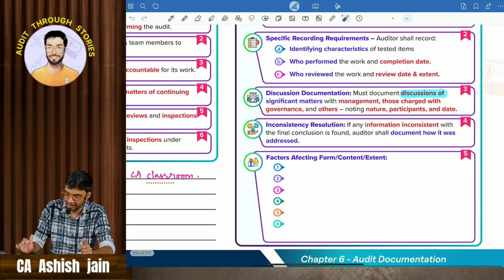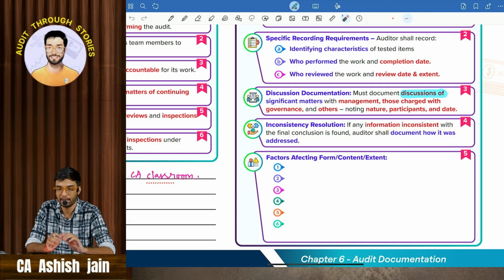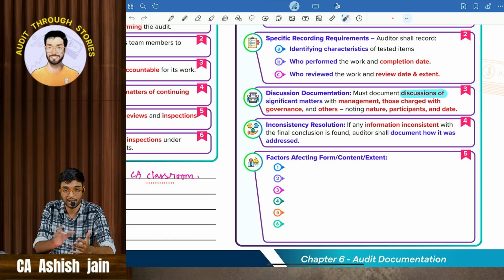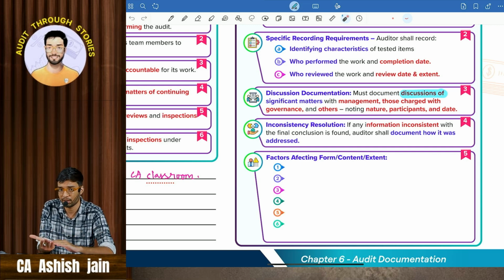Then comes inconsistency resolution. If any information inconsistent with the final conclusion is found, the auditor shall document how it was addressed. For example, I'll tell you what happened. The management has charged depreciation on property, plant and equipment as per the Companies Act, and the same it has charged for income tax purpose also, whereas the depreciation rate is actually totally different under the Income Tax Act and the Companies Act.